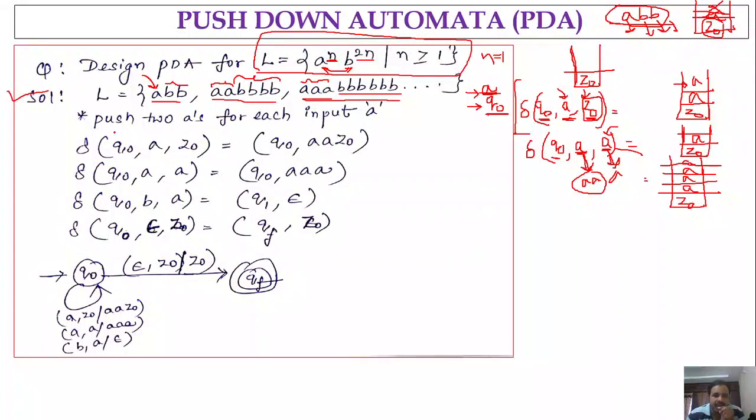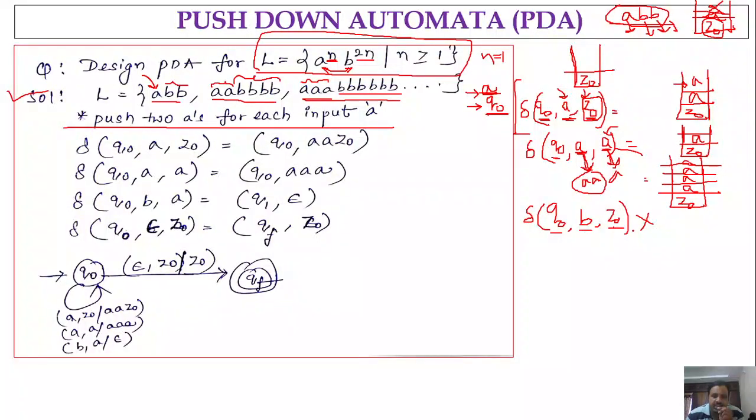The same thing I have written here with this transition function. I have mentioned the point: push 2 A's for each input small a. We are not specifying the transition from Q naught on input B with stack content Z naught, because the string never starts with B. That's why we are not specifying this transition.